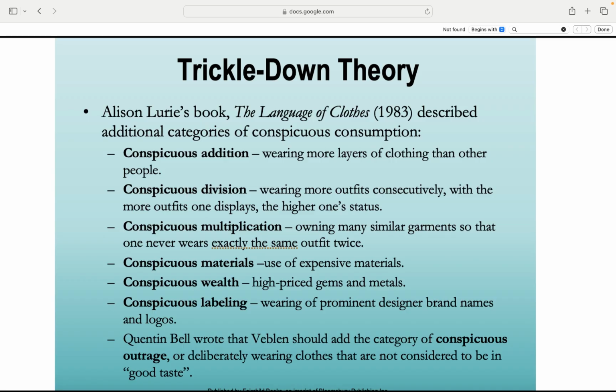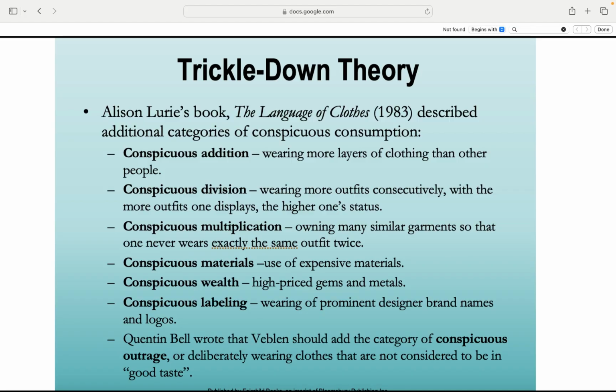More ways to flaunt it. Building on Veblen's ideas, Alison Lurie added these stylish flexes of conspicuous consumption. Conspicuous addition, wearing more layers than anyone else, more is more. Conspicuous division, showing off by wearing lots of different outfits, status points for outfit count. Conspicuous multiplication is owning tons of similar clothes so you never repeat a look.